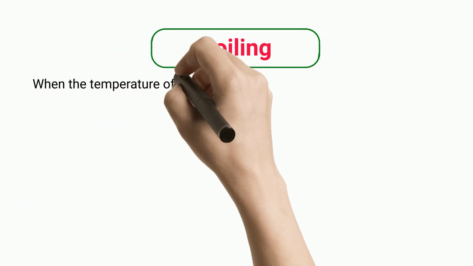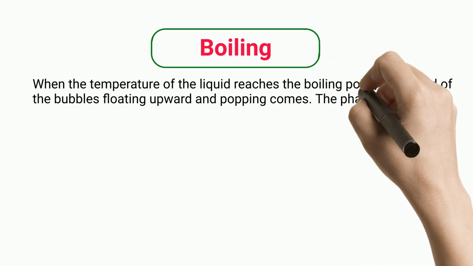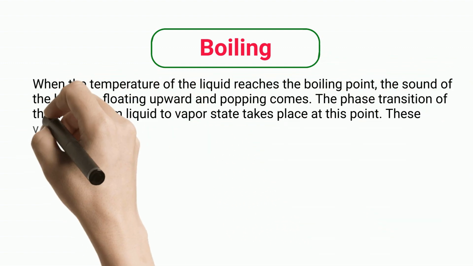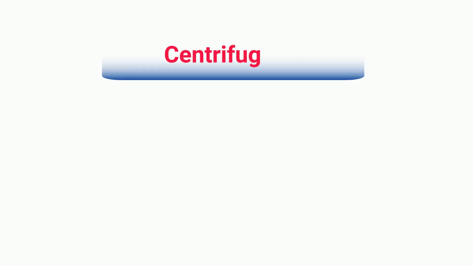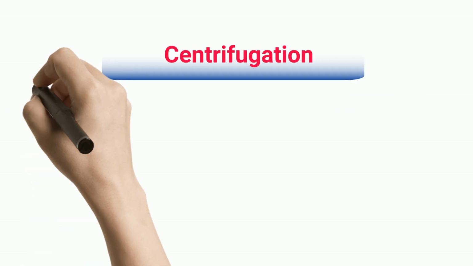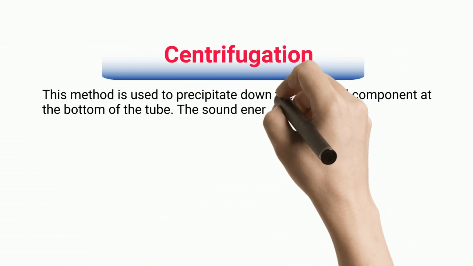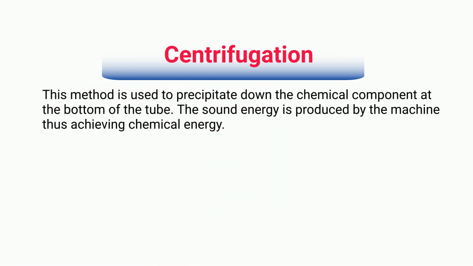Boiling. When the temperature of the liquid reaches the boiling point, the sound of the bubbles floating upward and popping comes. The phase transition of the matter from liquid to vapor state takes place at this point. These vapors possess a huge amount of potential energy. Centrifugation. This method is used to precipitate down the chemical component at the bottom of the tube. The sound energy is produced by the machine, thus achieving chemical energy.